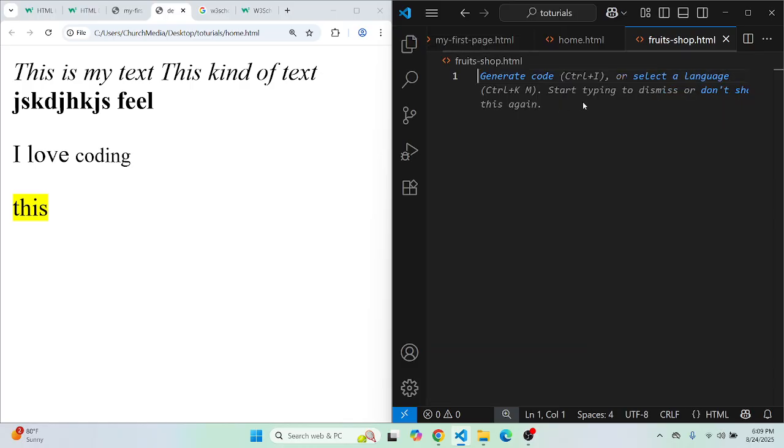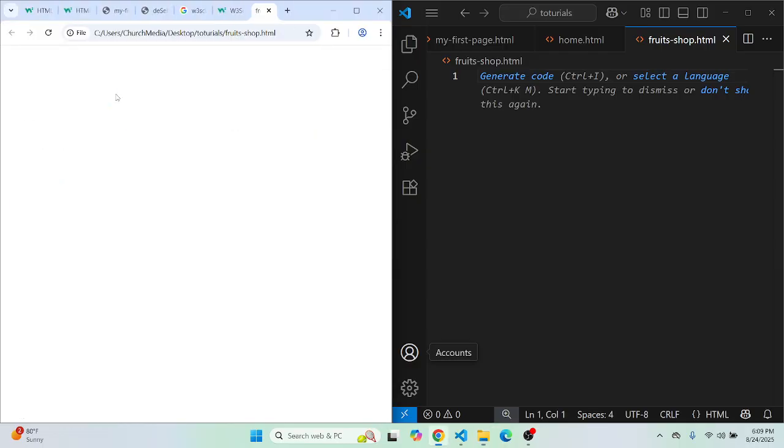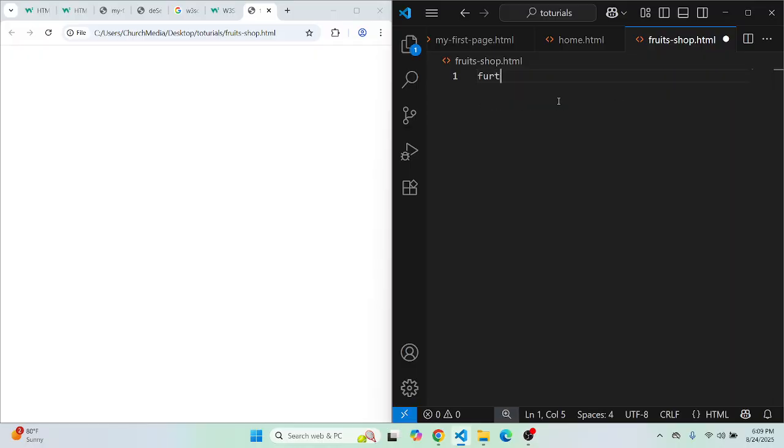Let me also open it here so you can see the fruit shop. I'll double click on it and it opens. There's nothing on the page because in our code we don't have anything yet.